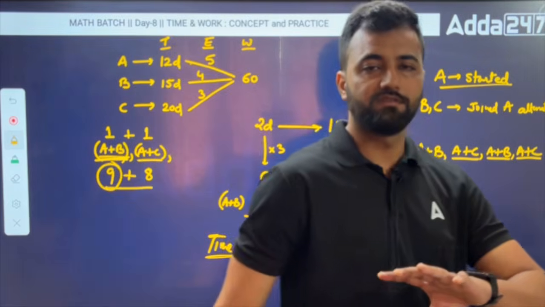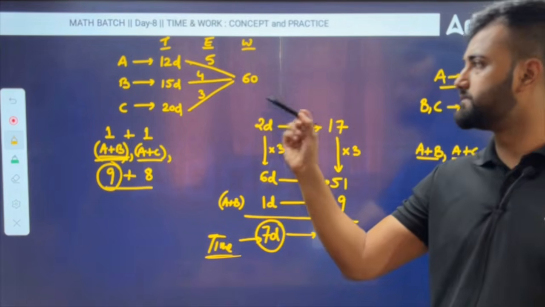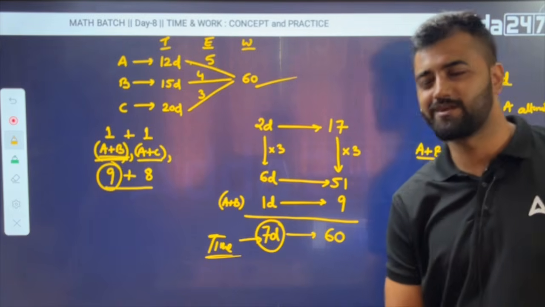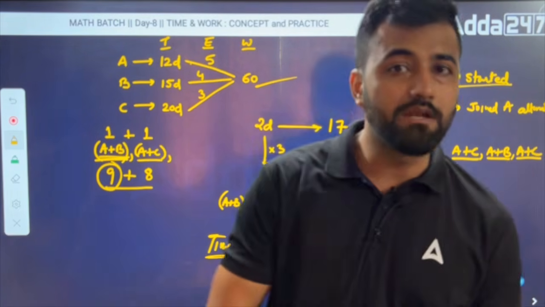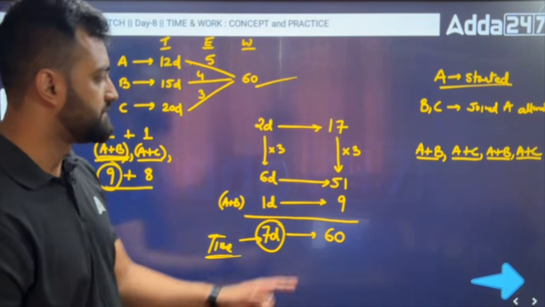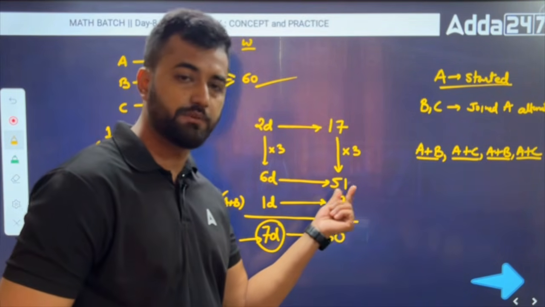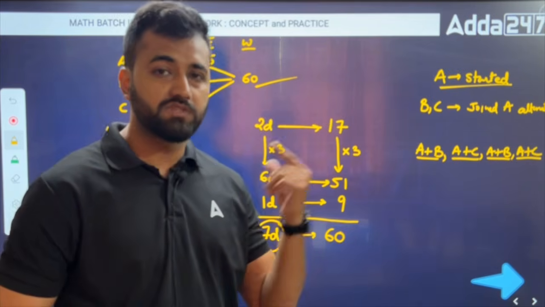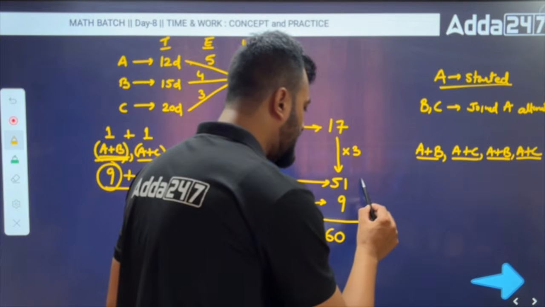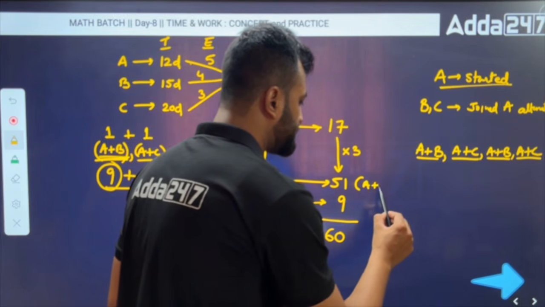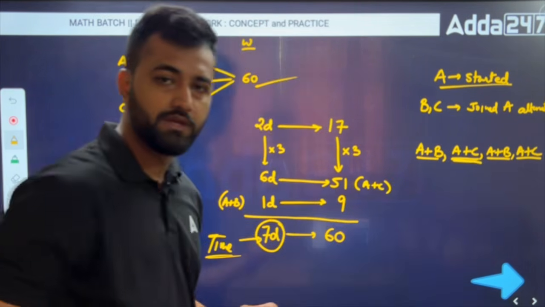So in 7 days, we'll complete this entire job that the examiner has asked us. And why did we take A and B instead of A and C? Because always remember, whenever I multiply something, whatever value comes at the last, you always have to think that here, last A and C did the work. Whoever comes behind, they have completed the work.